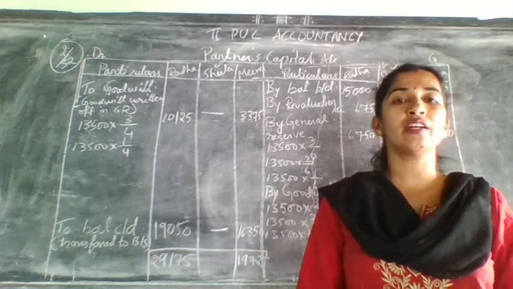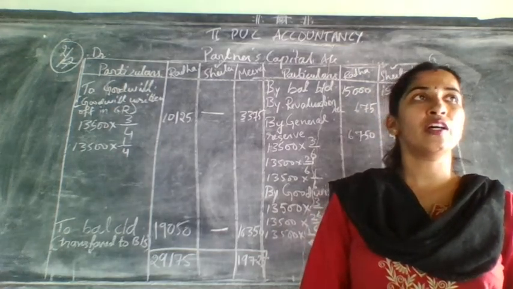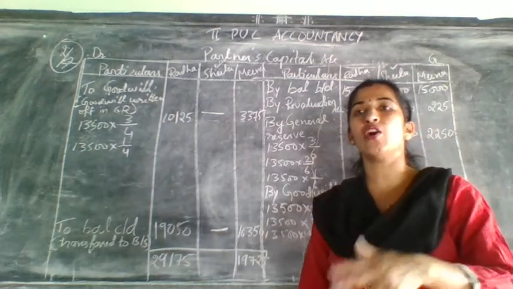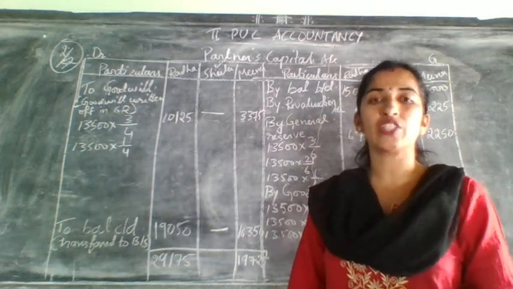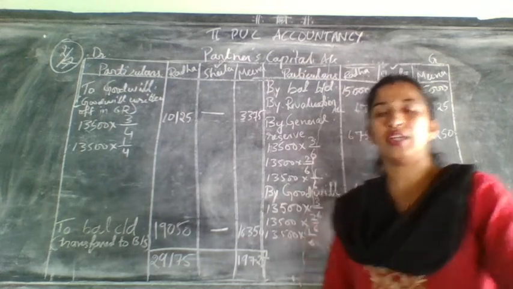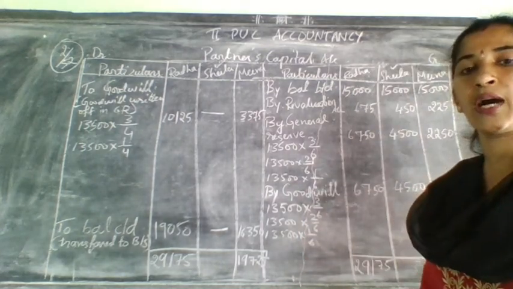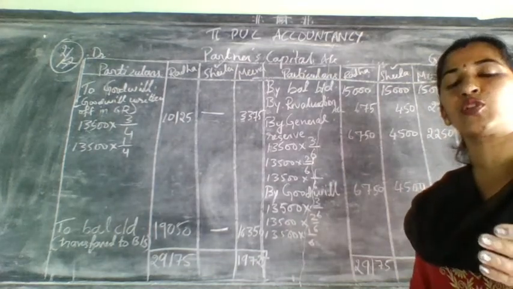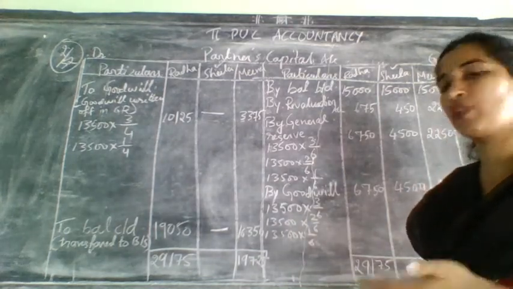Third case, you can pay partially in cash and partially in loan. And the next one, you can do the settlement through